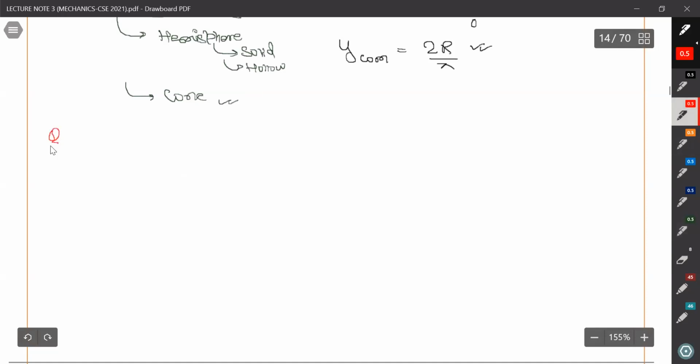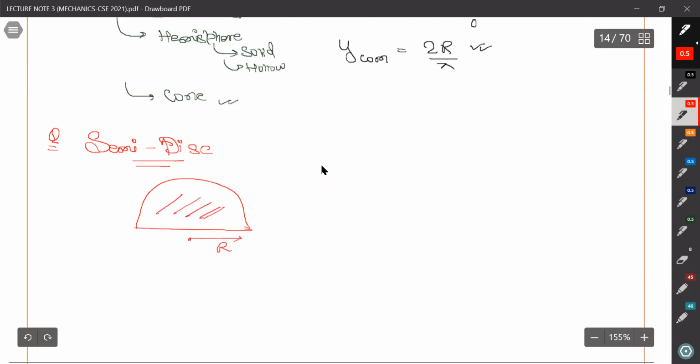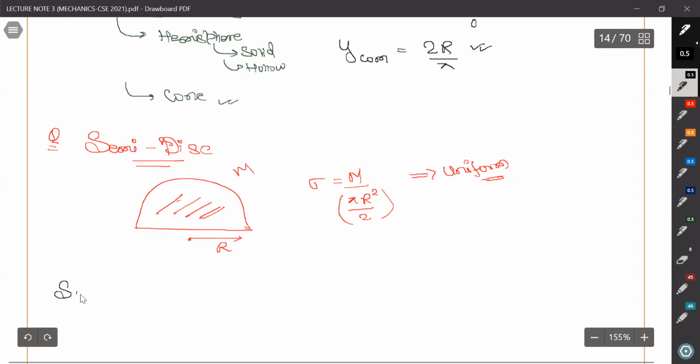I would like to discuss one more, the semi disk, to make you understand one thing. This is the semi disk with radius r, and let's suppose sigma is given as m upon pi r square by 2, which is the area, and it is uniform. The mass is m here. We need to find its center of mass. So how can we find it?